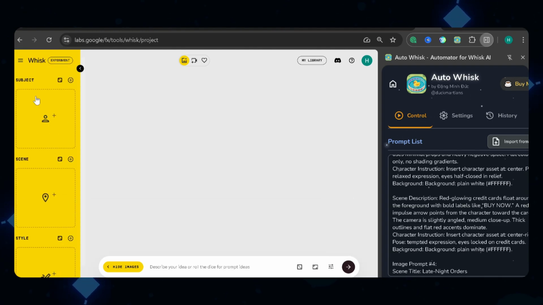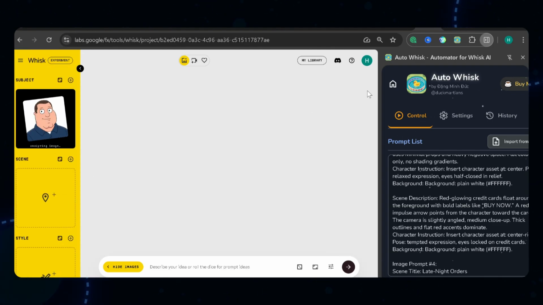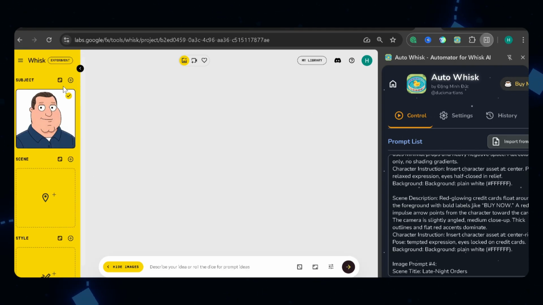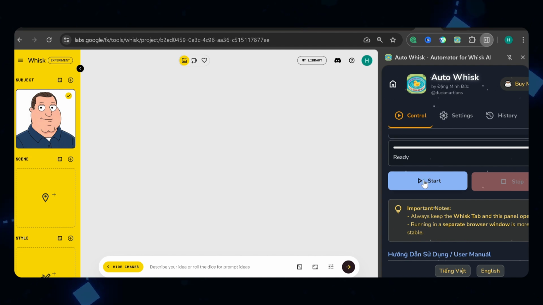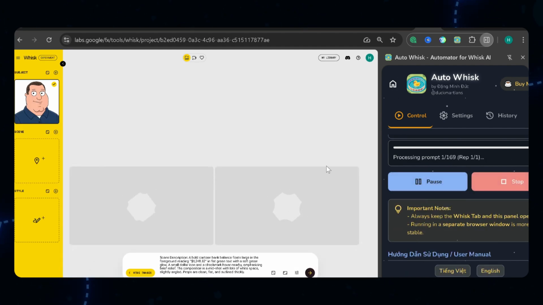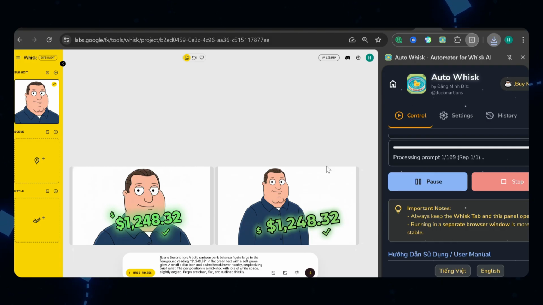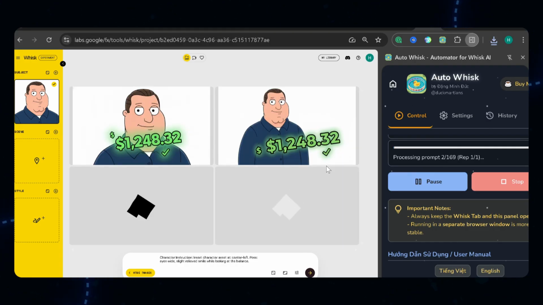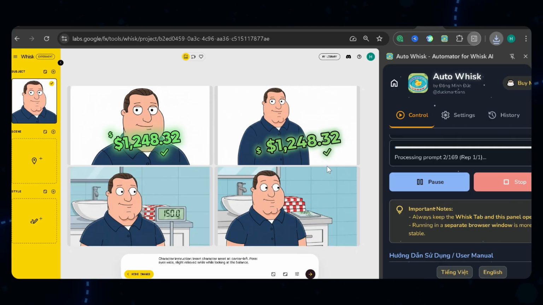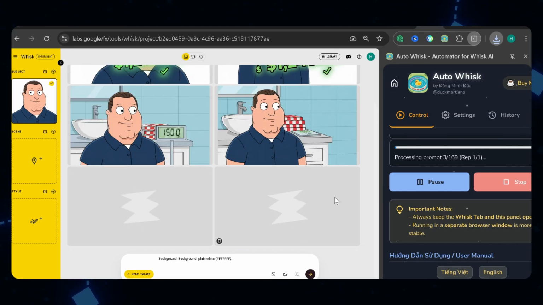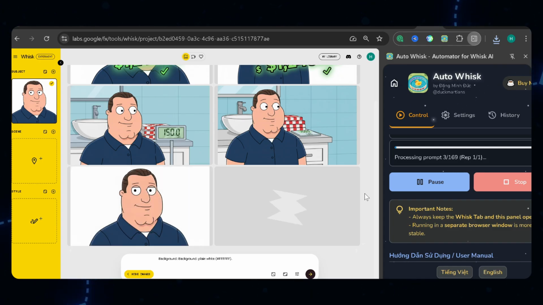Now upload your character reference image. Make sure the box that says Use as reference for all generations is checked. This ensures every image features your character with consistent design. Hit Start. The extension will automatically generate all your images, one after another, without you having to manually input each prompt. It even saves all the files to a folder on your computer. This is the difference between spending 3 hours generating images manually and spending 15 minutes. The AutoWhisk extension is a game changer for batch production.